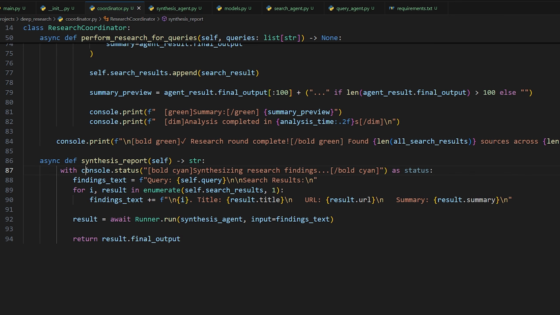Finally, we'll just wrap everything with console.status again. So it's just going to have that loading indicator on the console showing what it's doing. So synthesizing research findings, it'll show this while it's actually hitting the synthesis agent and waiting for a response, okay?